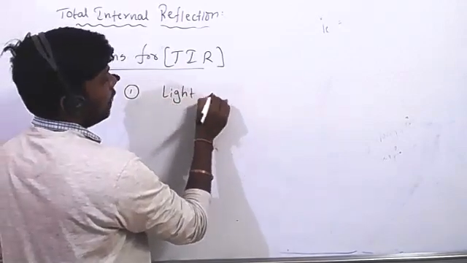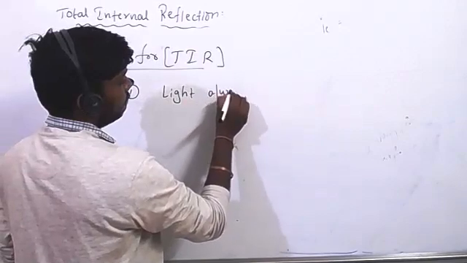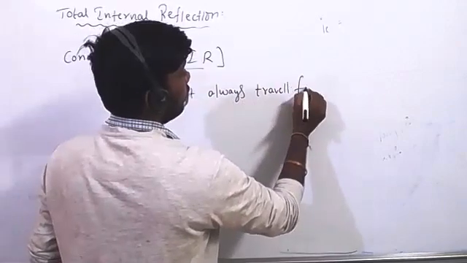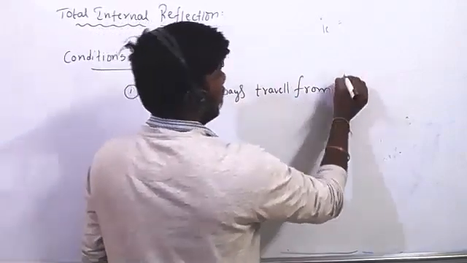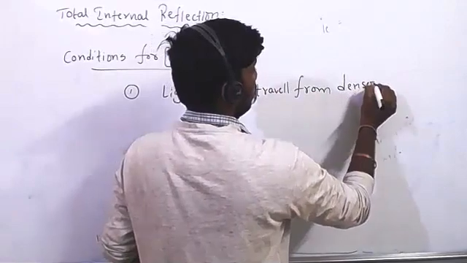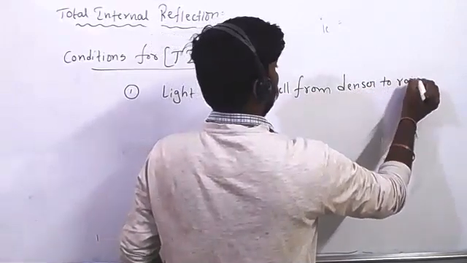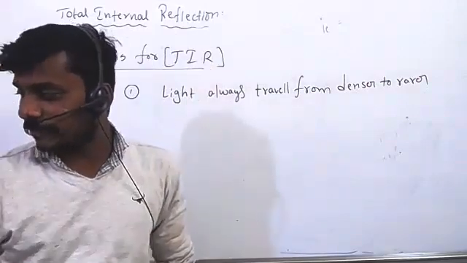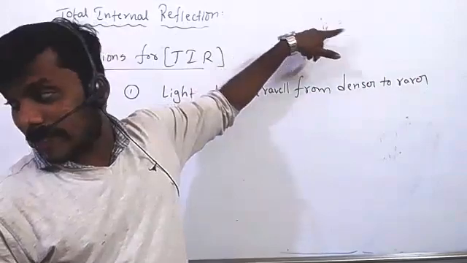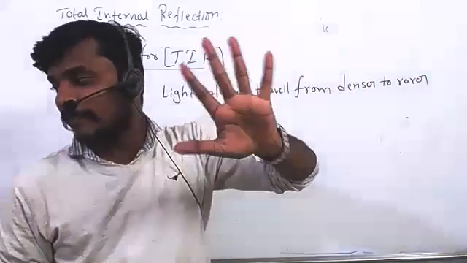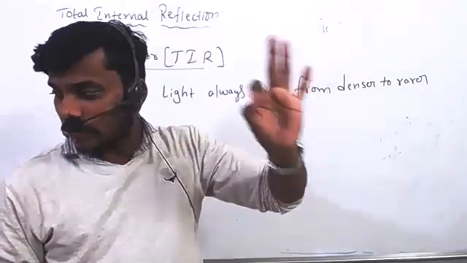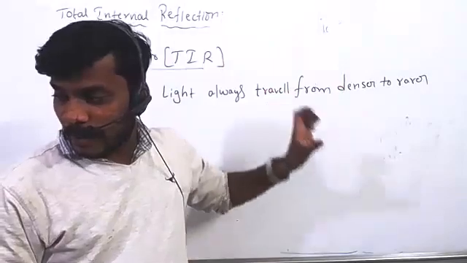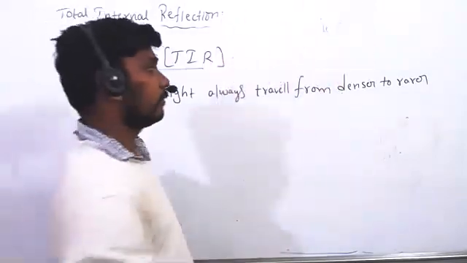Light always travels from denser to rarer. If light travels from rarer to denser, you won't get total internal reflection. If you want total internal reflection, light should travel from denser to rarer only.